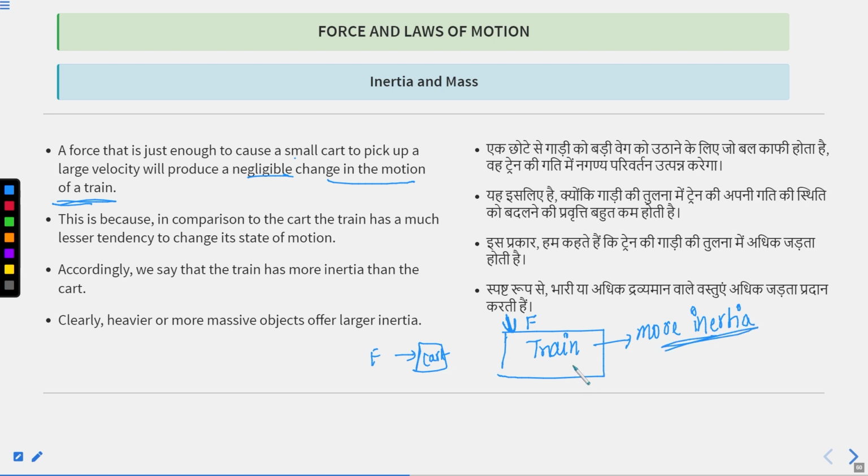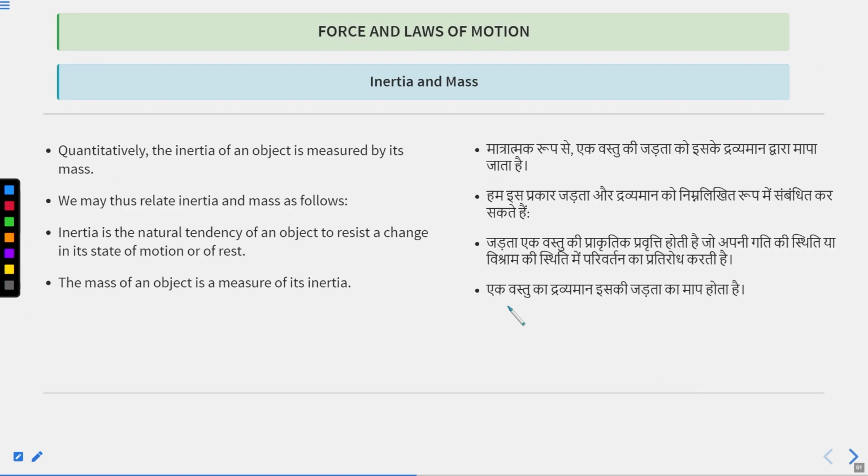And why does it have more inertia? Because it has greater mass. It is more massive. So any object which has higher mass will have large inertia. It means it will change its state less. So inertia of an object is measured by its mass.